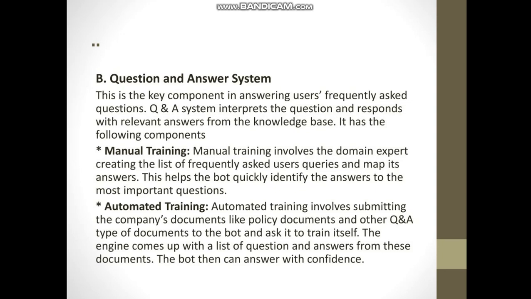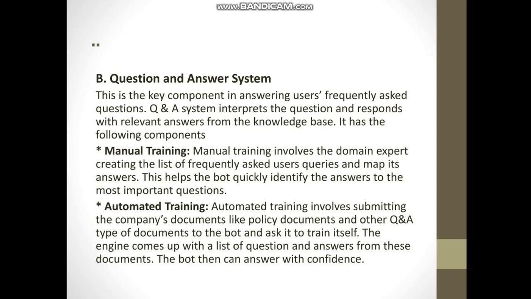Question and answer system. This is a key component in answering users' frequent FAQs. The system interprets the question and responds with relevant answers from the knowledge base. It has the following components: manual training and automatic training. Manual training involves the domain expert creating the list of frequently asked user queries and mapping their answers. This helps the bot quickly identify the answers to the most important questions.